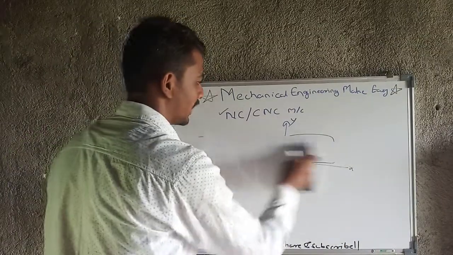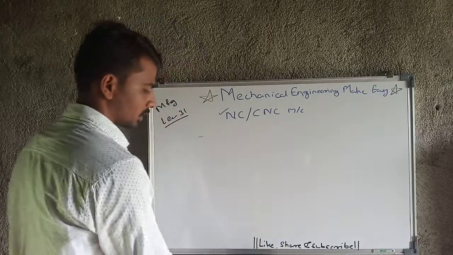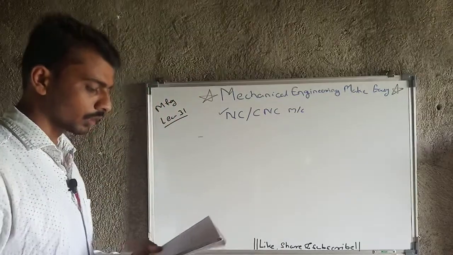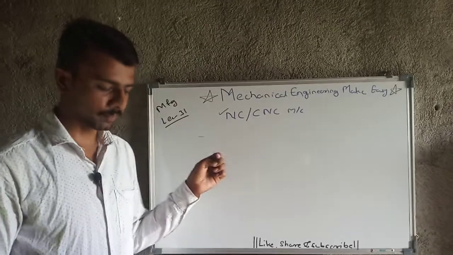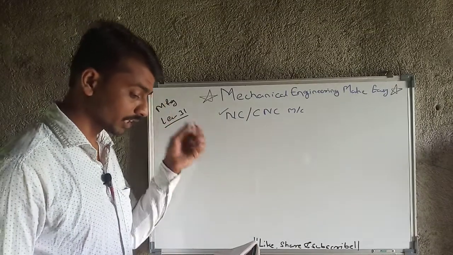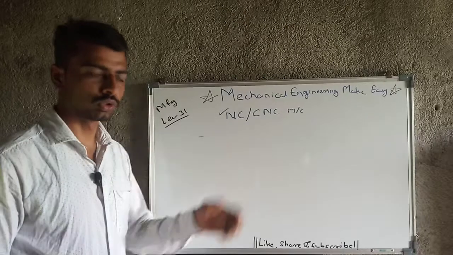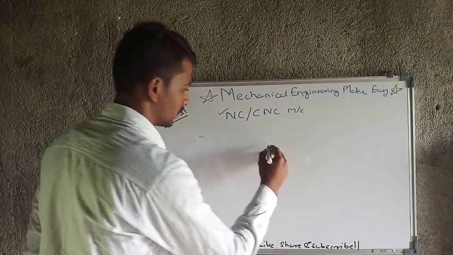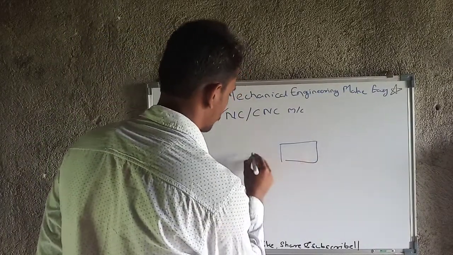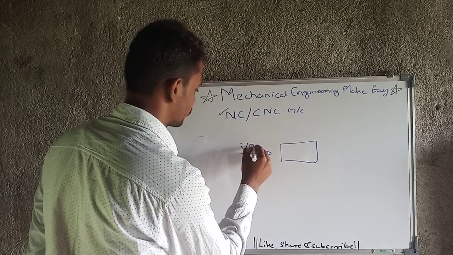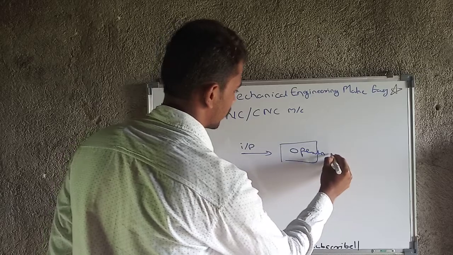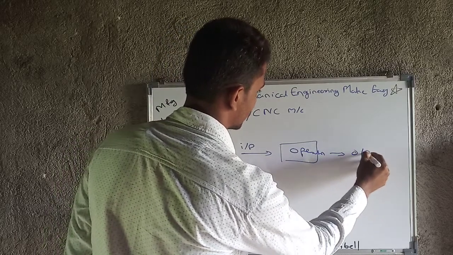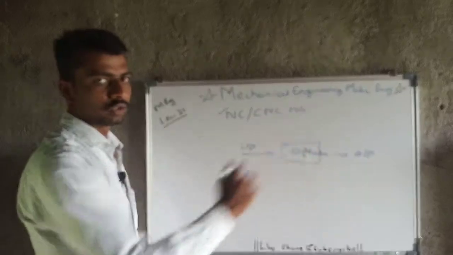Okay, then next, this was the classification based on the control system features, and next is based on the feedback device. Based on the feedback device there is the open loop control system and the closed loop control system. For example, if there is an operation happening from input, and we are getting the output here, this is an open loop control system.